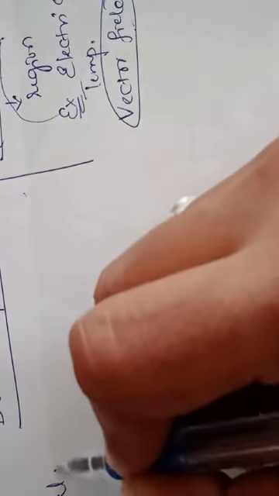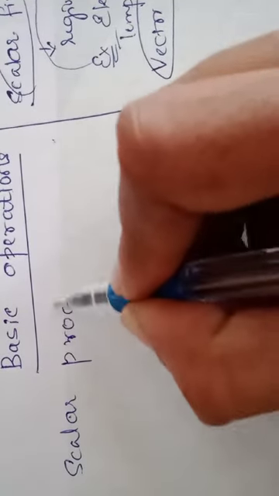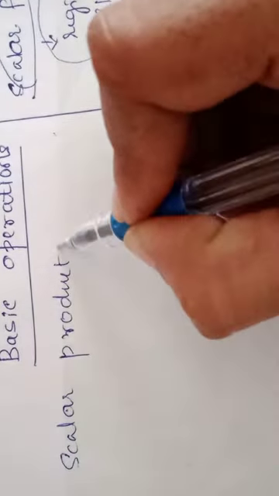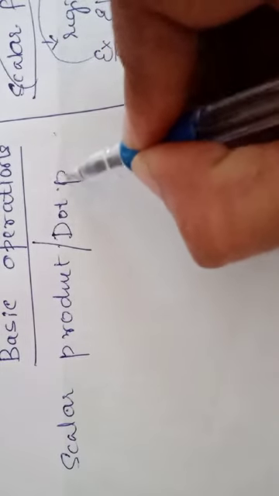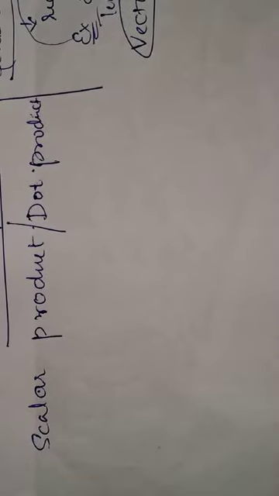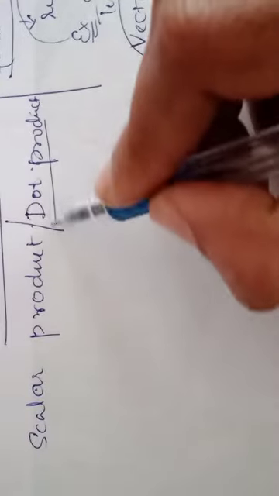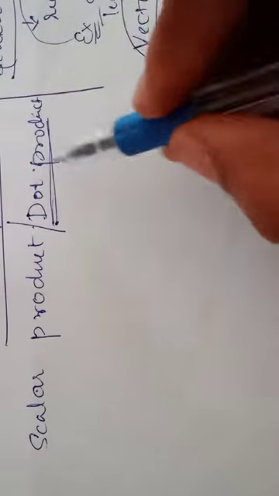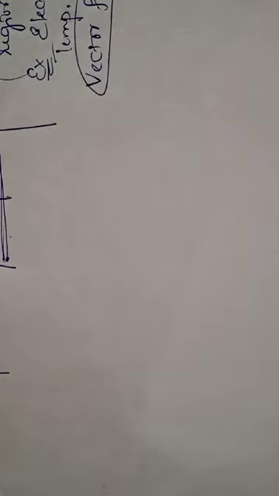Often, scalar products we will call the dot product. Okay, some properties are in scalar product. We can go for the dot products. Now onwards we will use this dot product.